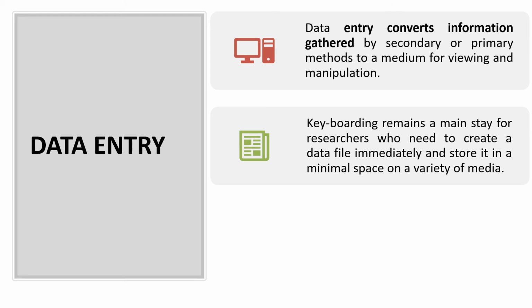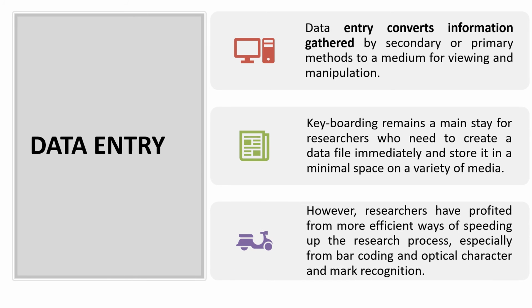Keyboarding remains a mainstay for researchers who need to create a data file immediately and store it in minimal space on a variety of media. However, researchers have profited from more efficient ways of speeding up the research process, especially from barcoding and optical character and mark recognition.